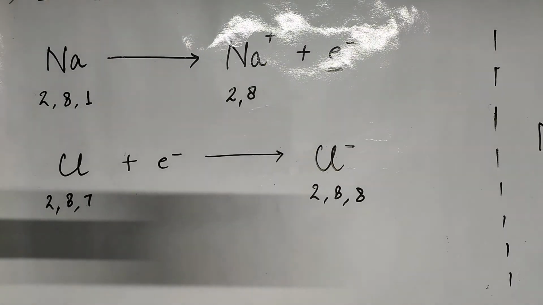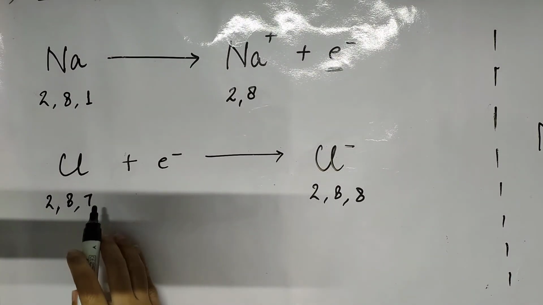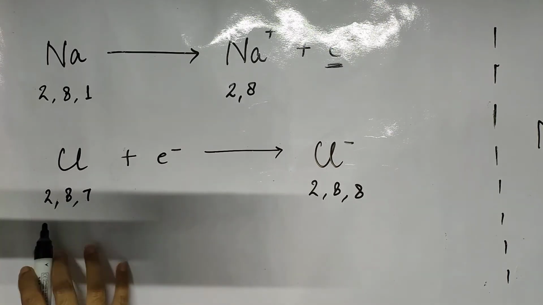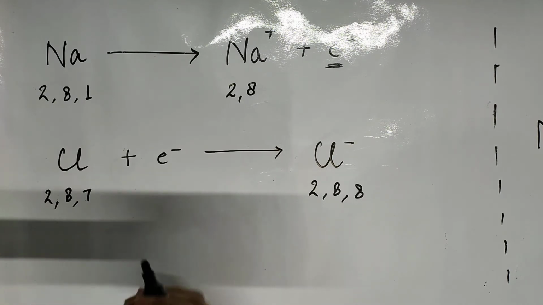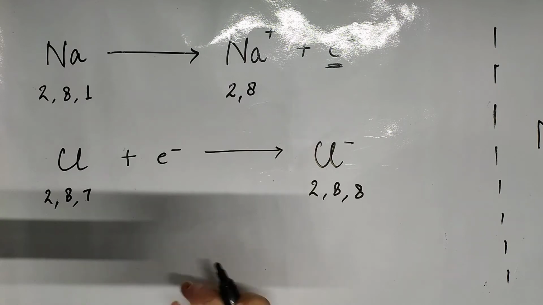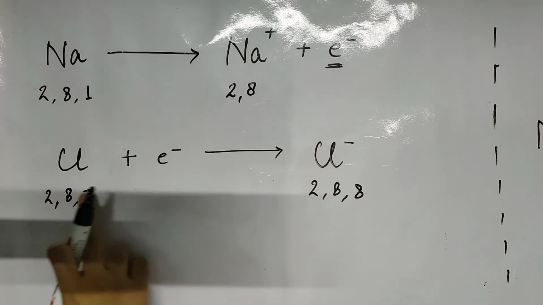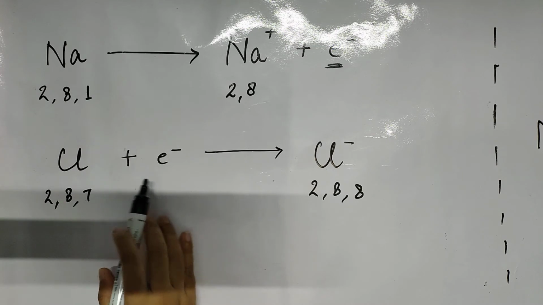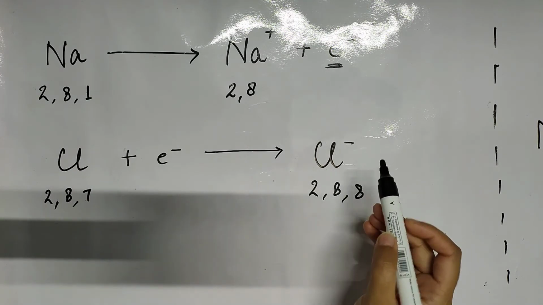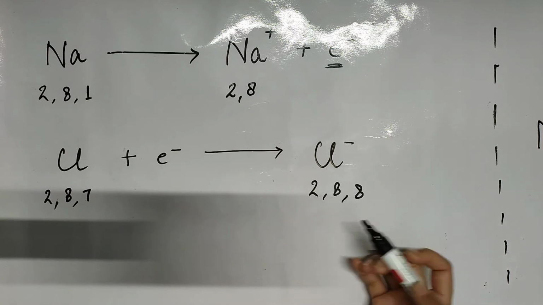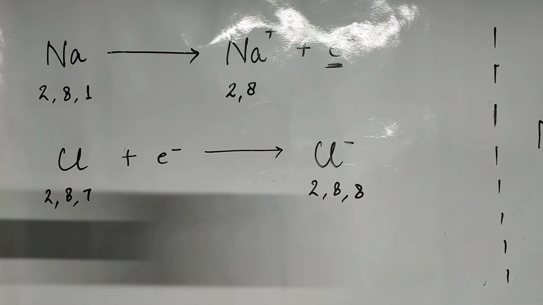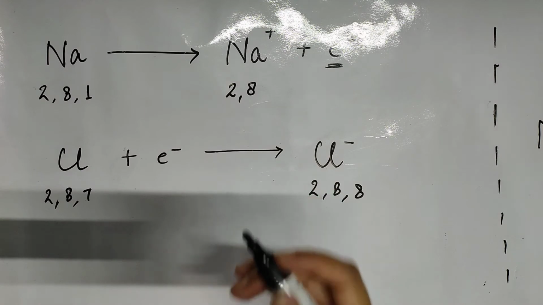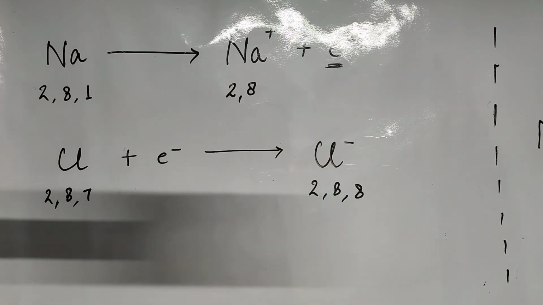Now the next element which is given is chlorine. For chlorine, you can see that the chlorine atom's electronic configuration is 2, 8, 7. Again you can see that the chlorine atom has not attained octet. That means it needs one more electron, and that is why we are showing it with this plus sign, as it is gaining an electron, and after gaining the electron it will acquire one negative charge, and its electronic configuration will become 2, 8, 8. So this is the first step, where we are showing how the formation of the sodium ion and chloride ion takes place.